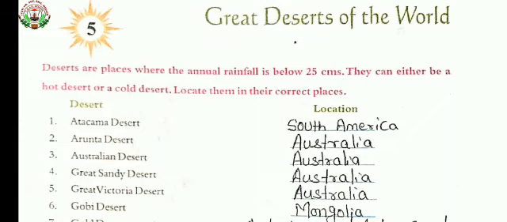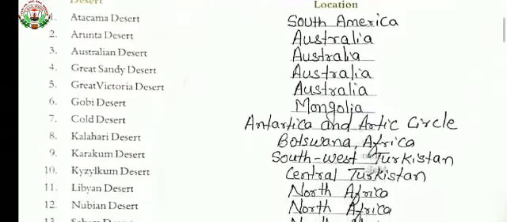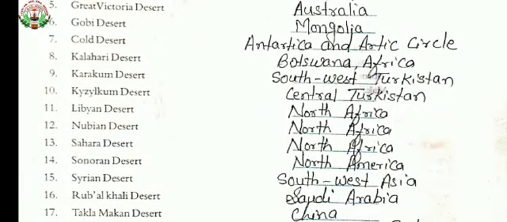Then the sixth one, the Gobi Desert. The Gobi Desert is found in Mongolia. Then the seventh one, the Cold Desert. The cold desert is found in Antarctica and the Arctic Circle. Then the next one is the Kalahari Desert. It is found in Botswana in Africa.